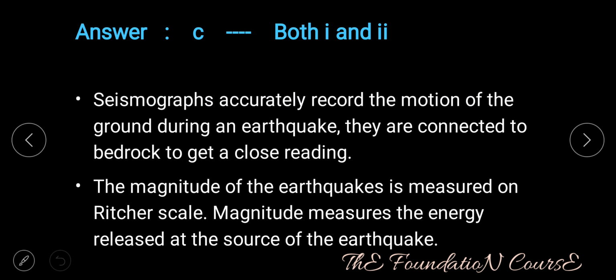Answer is option C, that is both 1 and 2. Seismographs accurately record the motion of the ground during an earthquake. They are connected to bedrock to get a close reading. The magnitude of the earthquakes is measured on the Richter scale. Magnitude measures the energy released at the source of the earthquake.